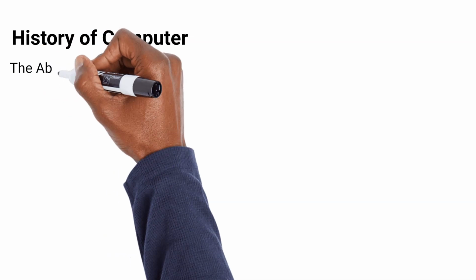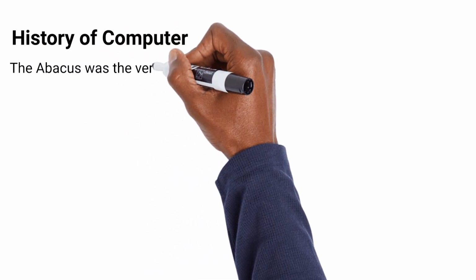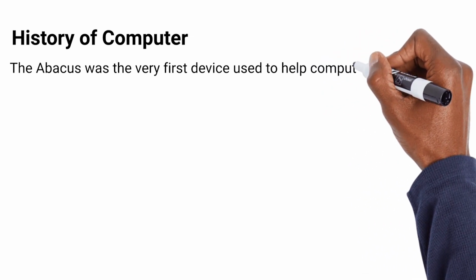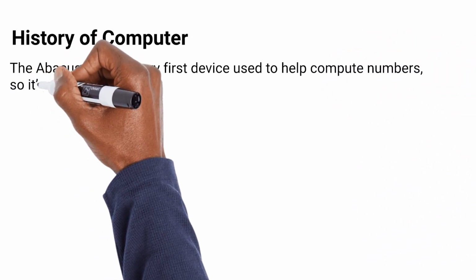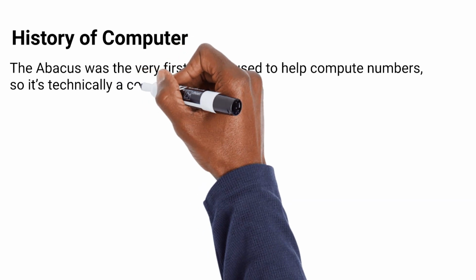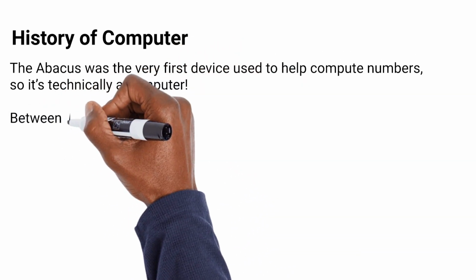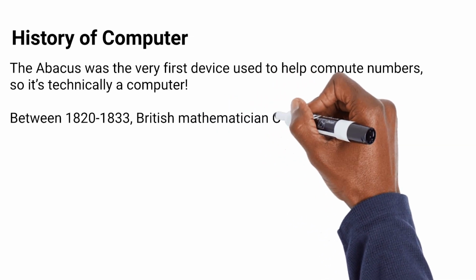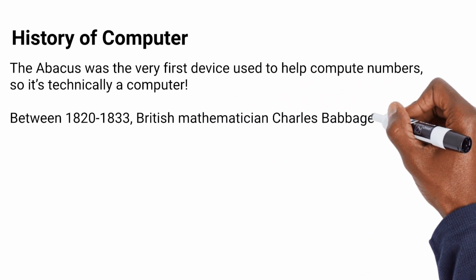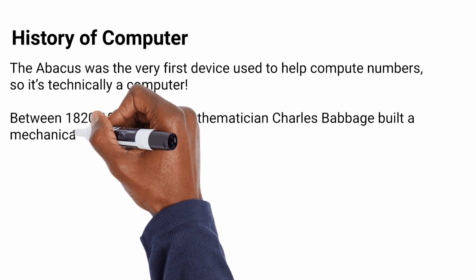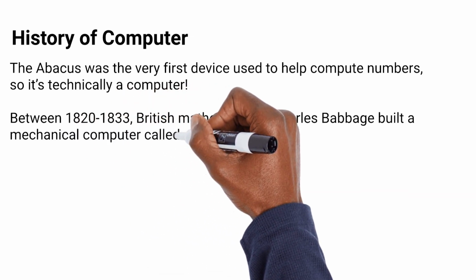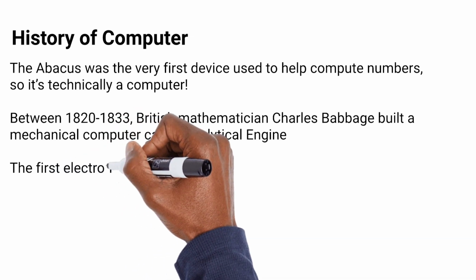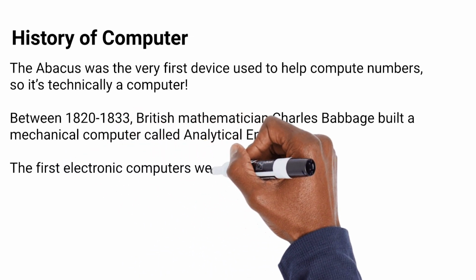So now let's look at the history of computers. What is the history of computers over the years? The first computer that was designed, I mean, technically it's not a computer, but it computes, they call it the abacus. It's the very first device used for calculating numbers. Since it calculates numbers, technically the term is computers. So that's the abacus. I will show you a picture of it.